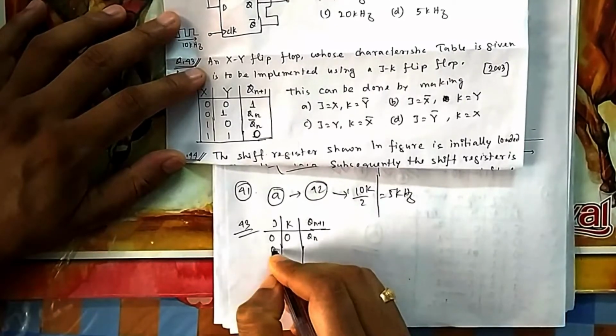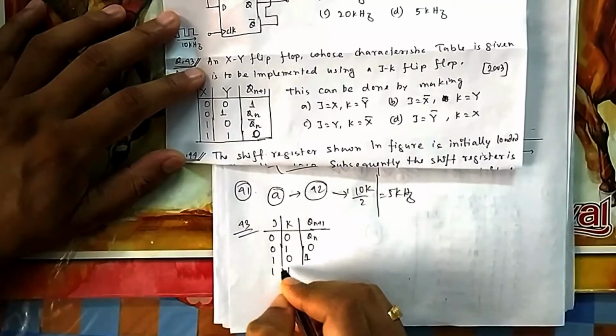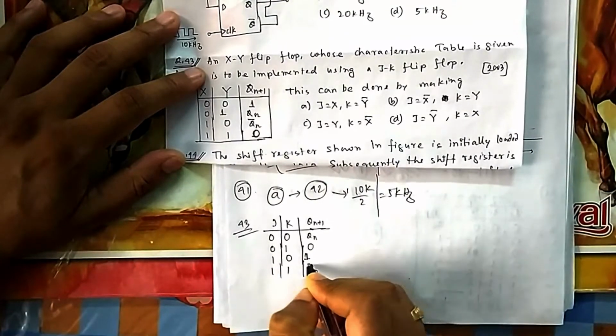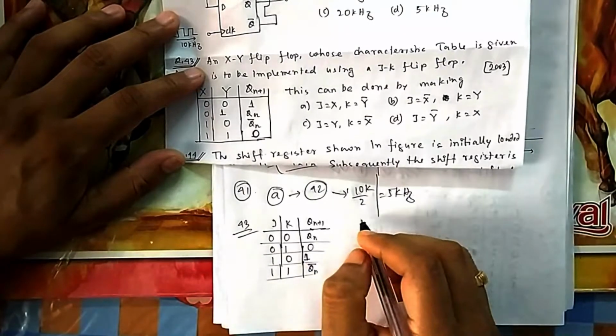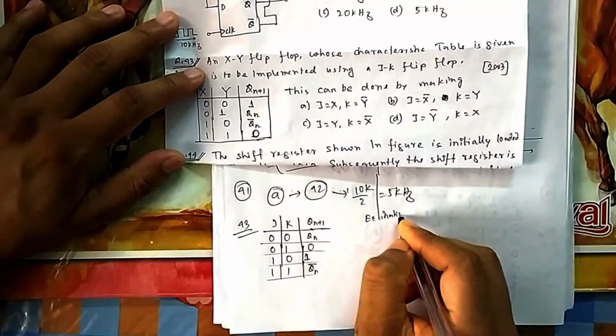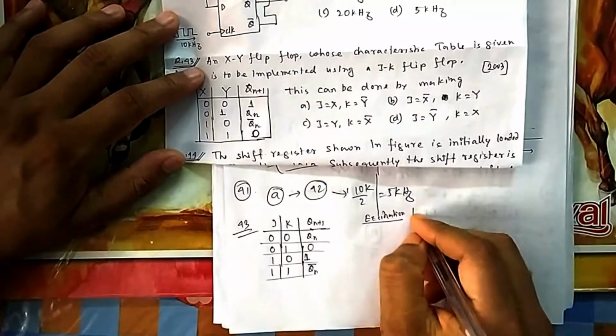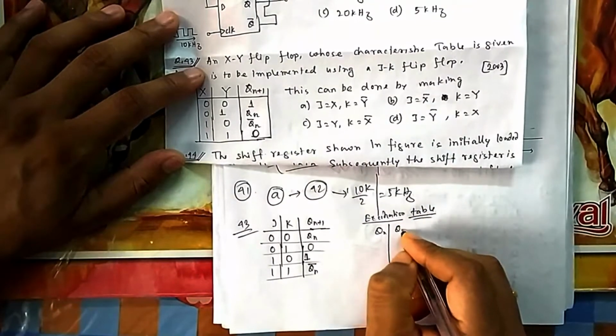If it is 0, 1, then it is 0. If it is 1, 0, then it is 1. If it is 1, 1, then the state will change; Qn will toggle. Okay, this is the characteristic equation. Now you have to write the excitation table. If you want to form a flip-flop, then you have to write this table. This table means this is the relation between Qn and Qn plus 1.